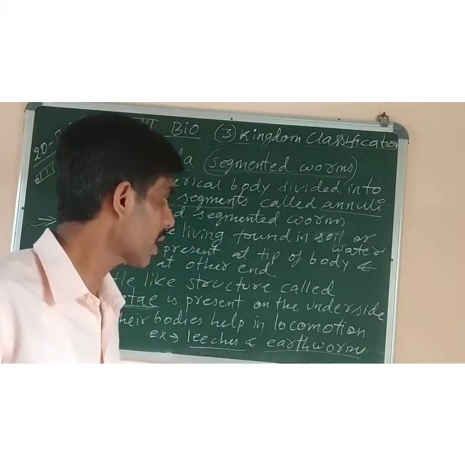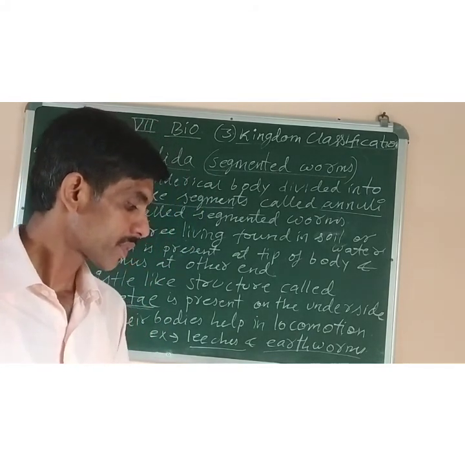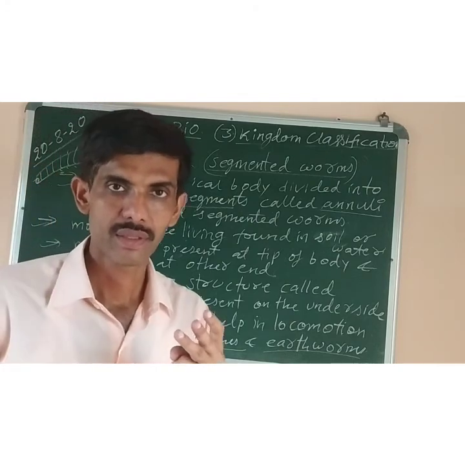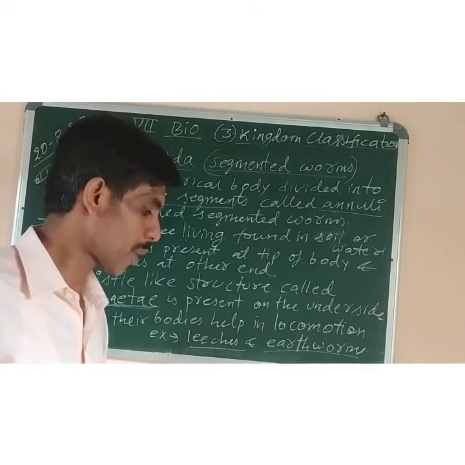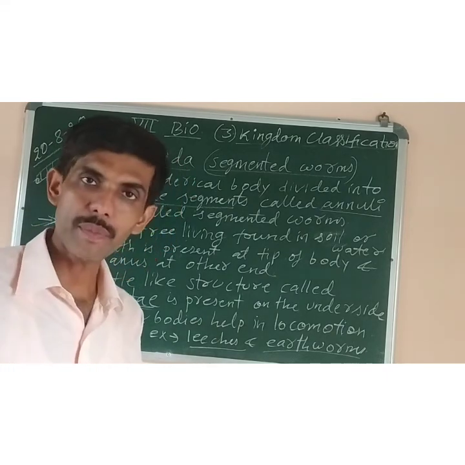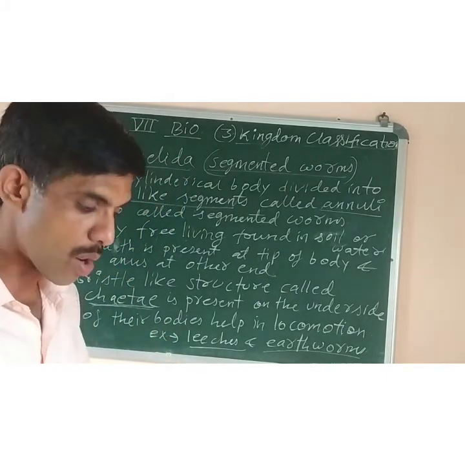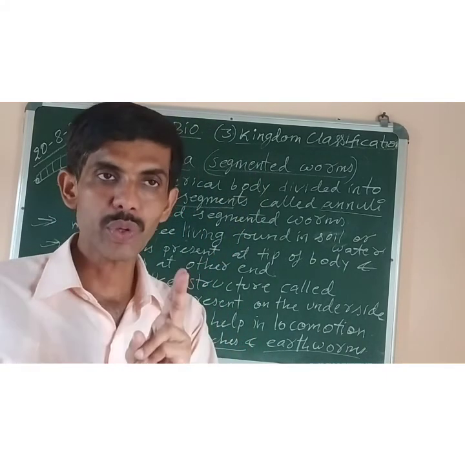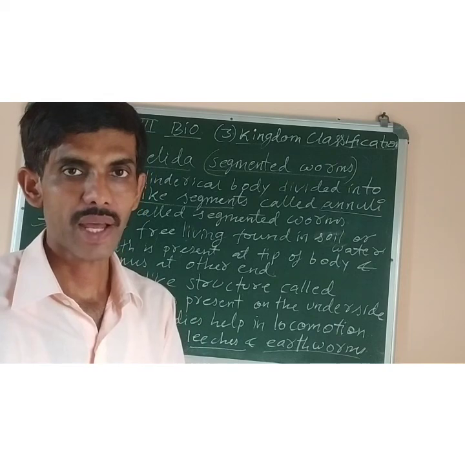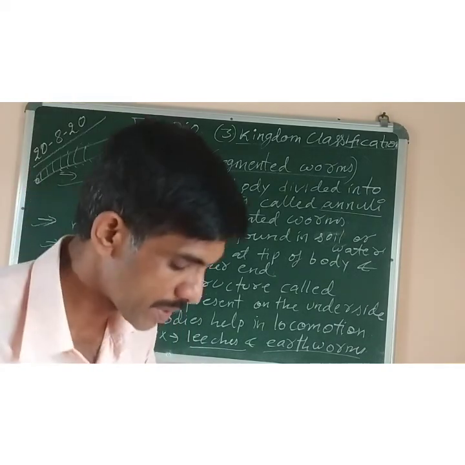And as homework, you can write 3 characters of each phylum that you studied today, starting from Cnidaria, Platyhelminthes, that is flatworms, roundworms, and Annelida. So all this, along with 2 examples of each phylum and 3 characters. That's it. That much will be the homework.